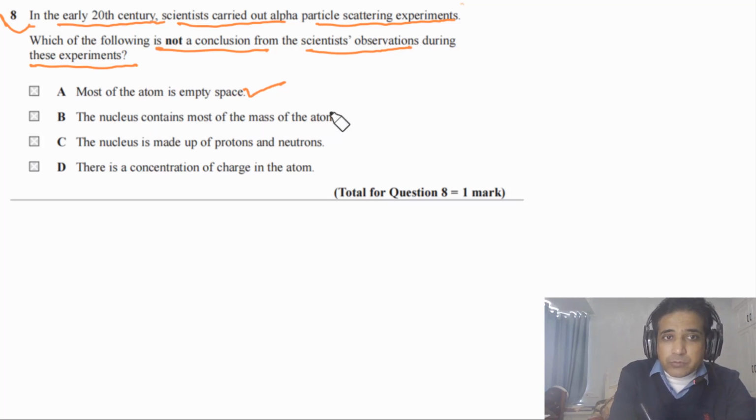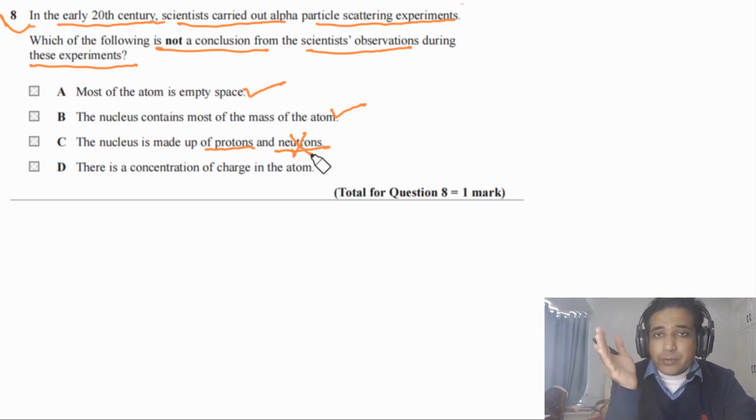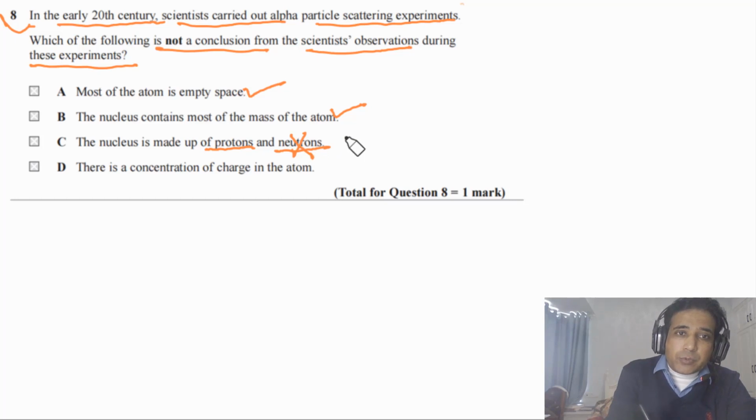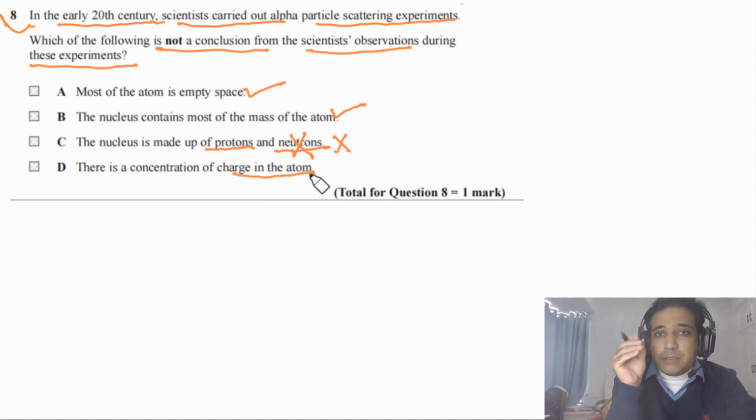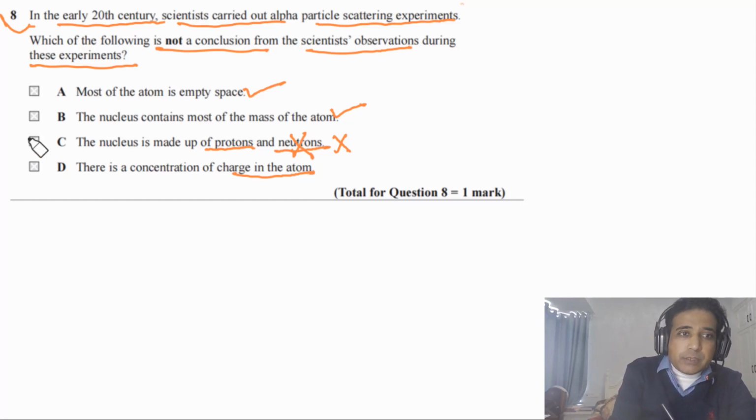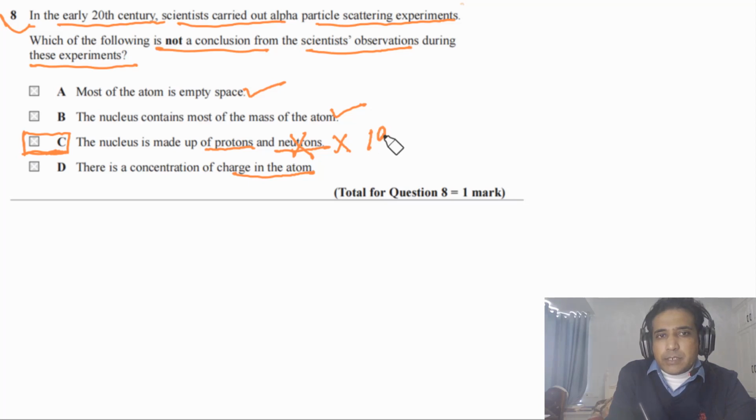The nucleus contains most of the mass of the atom. Yes, this is also true. The nucleus is made of protons and neutrons. Neutrons were discovered later, after this experiment. So it means this option is incorrect. There is a concentration of charge in the atom. Yes, most of the charge is concentrated in the nucleus. This was one of the conclusions from this experiment. So the answer for this question is C, because this is an incorrect statement. So the answer is C. Actually, neutrons were discovered in 1932, around this time.